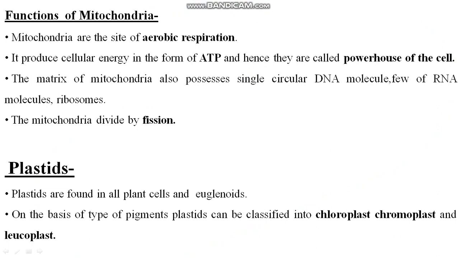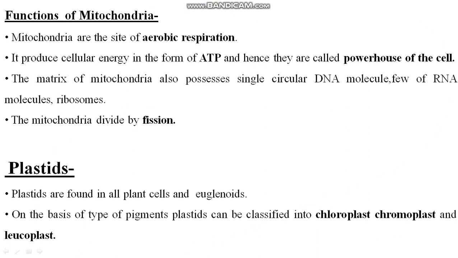See, the function of mitochondria. Mitochondria are the site of aerobic respiration. You know this. It produces cellular energy in the form of ATP, and hence they are called the powerhouse of the cell, right? The matrix of mitochondria also possesses a single circular DNA molecule, a few RNA molecules, ribosomes, etc. These are present in the mitochondria. Mitochondria divide by fission. Clear?